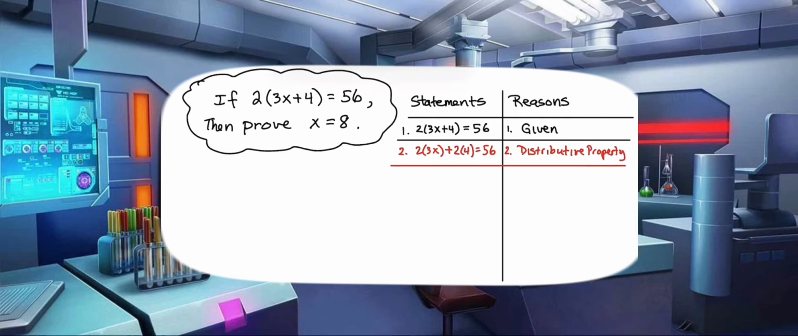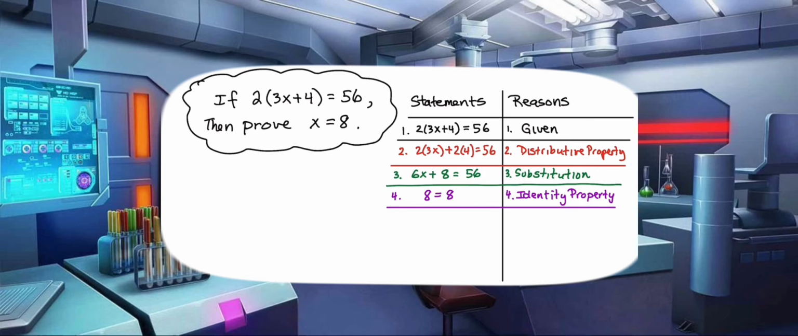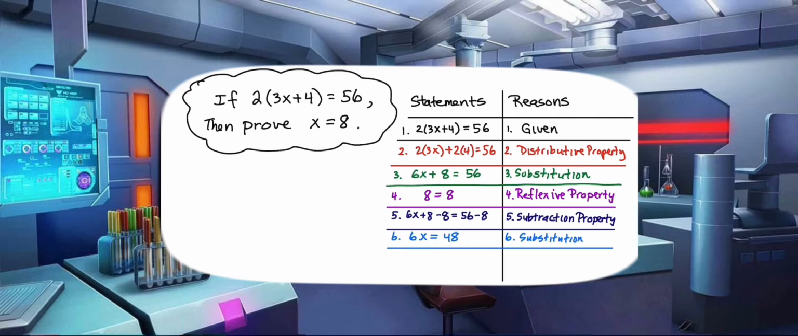Then we propose that we will use the distributive property, and when we do so, we will then substitute our equation with a simplified version, 6x plus 8 equals 56. Now, stating something that's kind of obvious here, 8 equals 8, we can use that statement together with statement 3 to do a little subtraction. So we can state the subtraction property and show that we are subtracting lines 4 from 3. Making another substitution, we can simplify our equation to 6x equals 48.